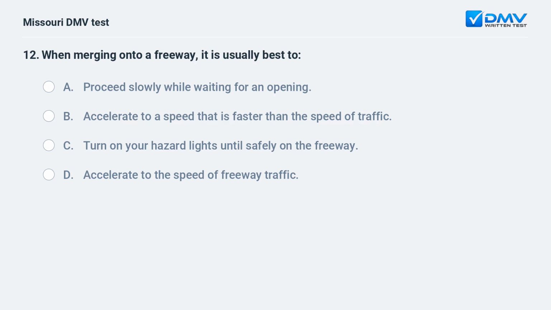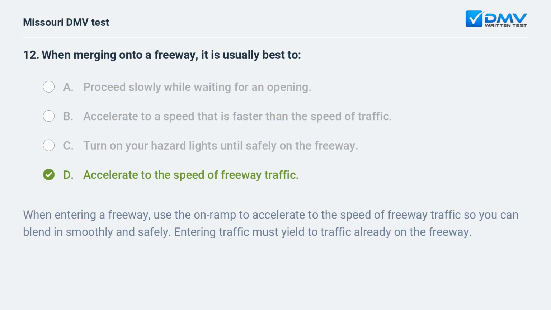When merging onto a freeway, it is usually best to A. Proceed slowly while waiting for an opening. B. Accelerate to a speed that is faster than the speed of traffic. C. Turn on your hazard lights until safely on the freeway. D. Accelerate to the speed of freeway traffic.